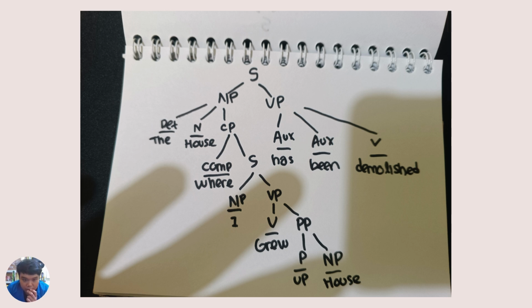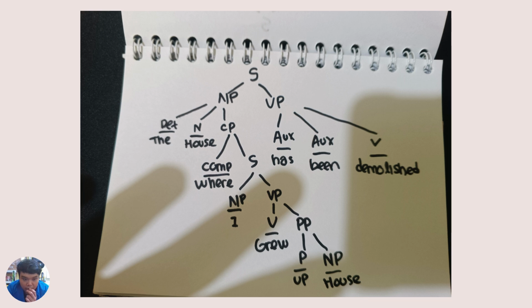The second sentence is: the house where I grew up has been demolished. In this section, from the subject we're going to go down into noun phrase and verb phrase. In the noun phrase we're going to go down into determiner, noun, and relative clause. That's the CP, the relative clause. The determiner is the word "the" and the noun is the word "house". In the relative clause we're going to go down again into complement and subject.